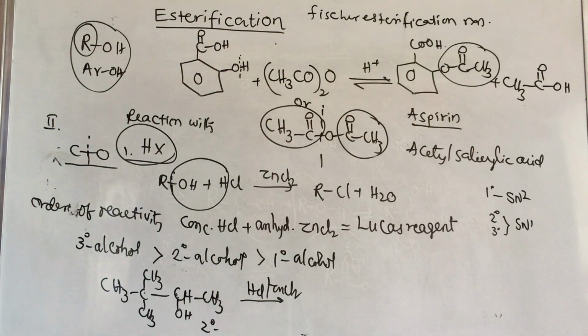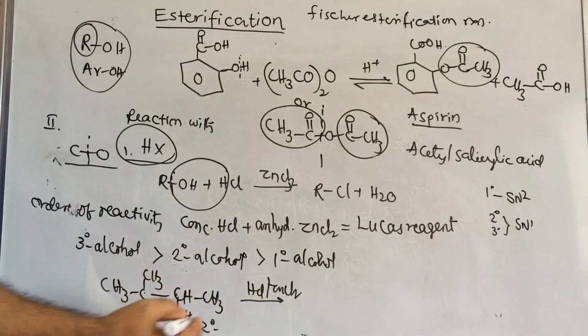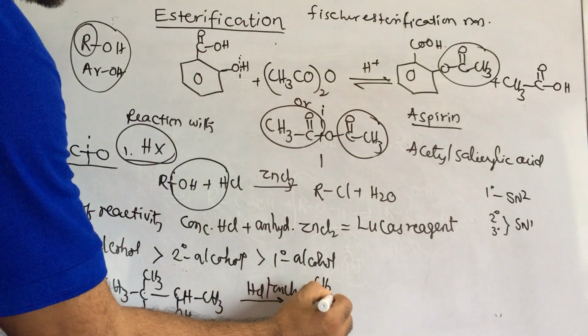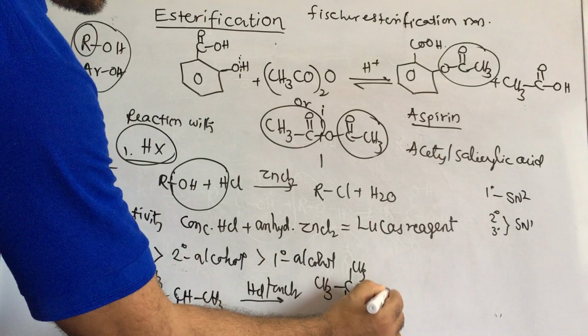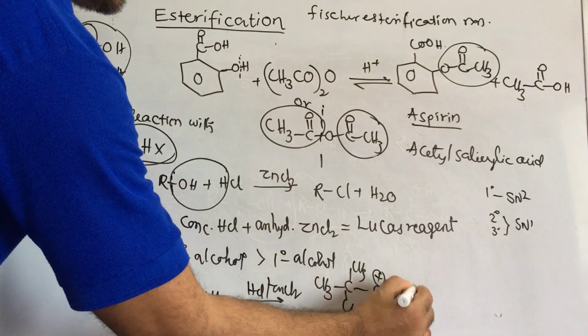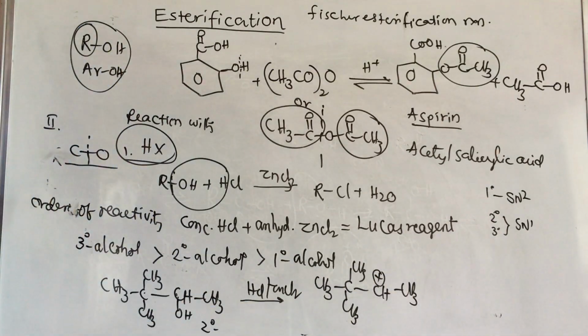So now in presence of this acidic medium it forms the carbocation CH3, CH3, CH3 and here CH plus and CH3. Compare the primary, secondary, tertiary carbocations, which is more stable? Tertiary carbocation is more stable.